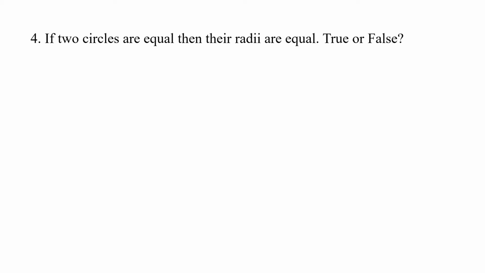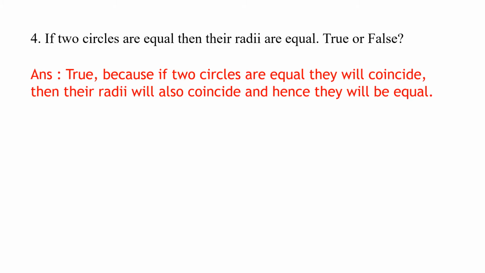The fourth statement, if two circles are equal, then the radii are equal. Radii is the plural of radius. It means to say, if two circles are equal, then their radius is also equal. The answer is true. Why? Because if the two circles are equal, say like two coins, two 1 rupee coins of the same year, if you place them one over the other, they will coincide.